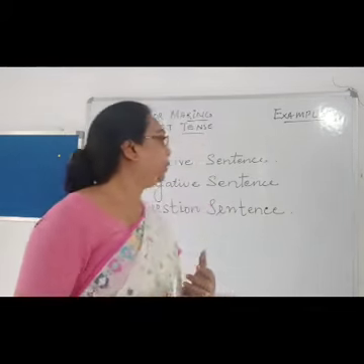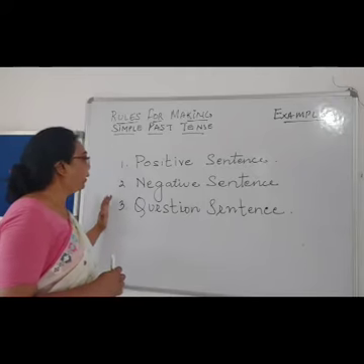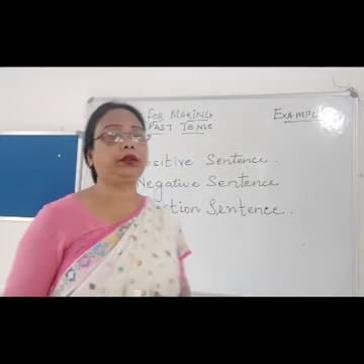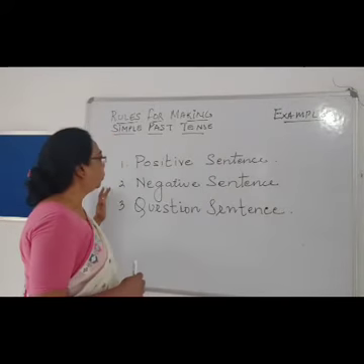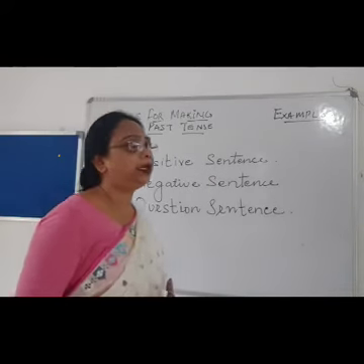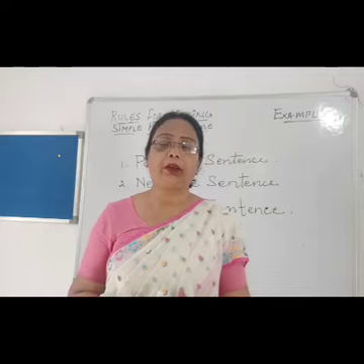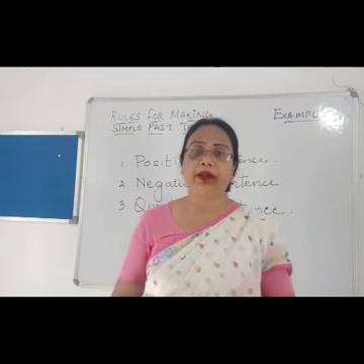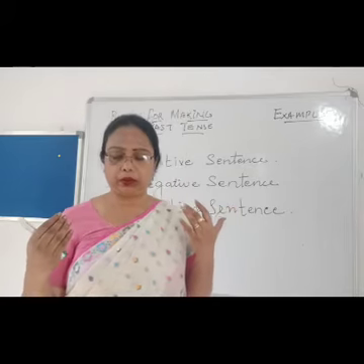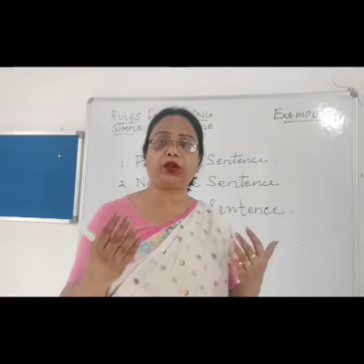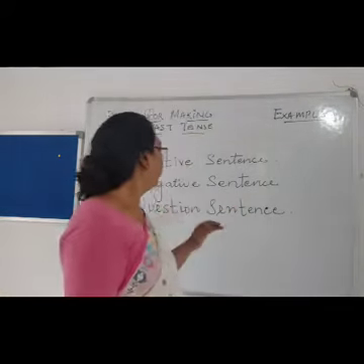We construct sentences generally in three types. One is positive, that can be assertive or declarative. You can say a simple sentence, with positive feelings, your positiveness showing.